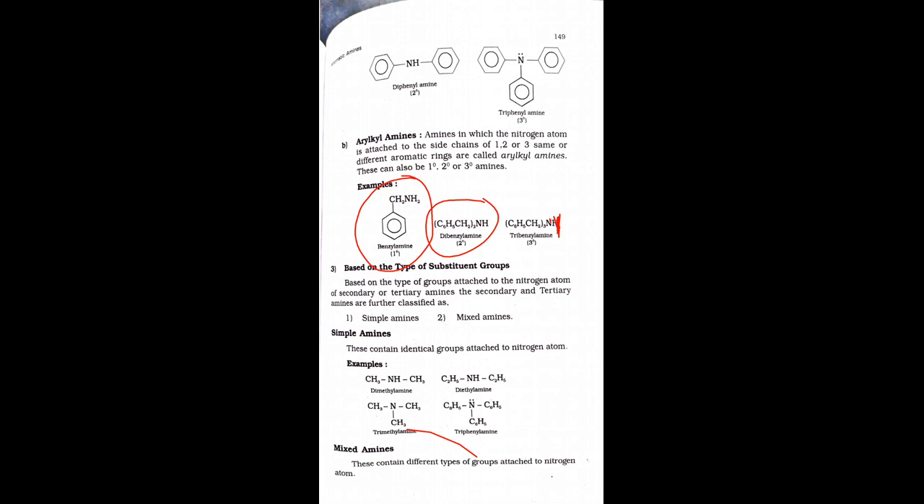That's why the tertiary is correct. That's why you remove the H. Then all the three hydrogens are removed in the ammonia, and instead of the hydrogen, the three benzyl molecules are there. That's why it is called tribenzyl amine. These are the three examples, that is primary, secondary, and tertiary for the aryl alkyl amines.